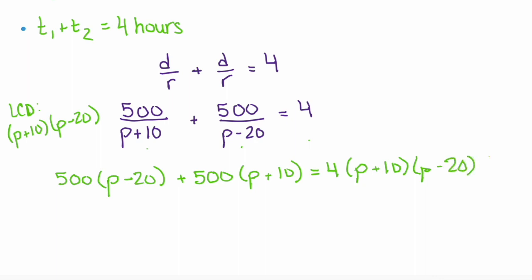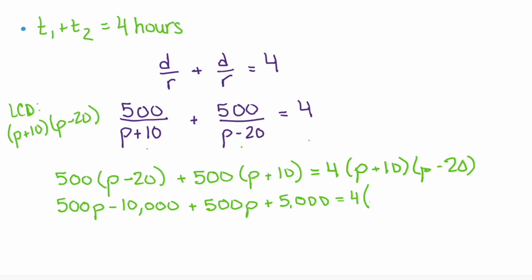Now we're going to distribute and get rid of all of our parentheses. We have 500P minus 10,000 plus 500P plus 5,000 equals 4 times, I'm going to use FOIL on these binomials first, P squared plus 10p minus 20p minus 200.